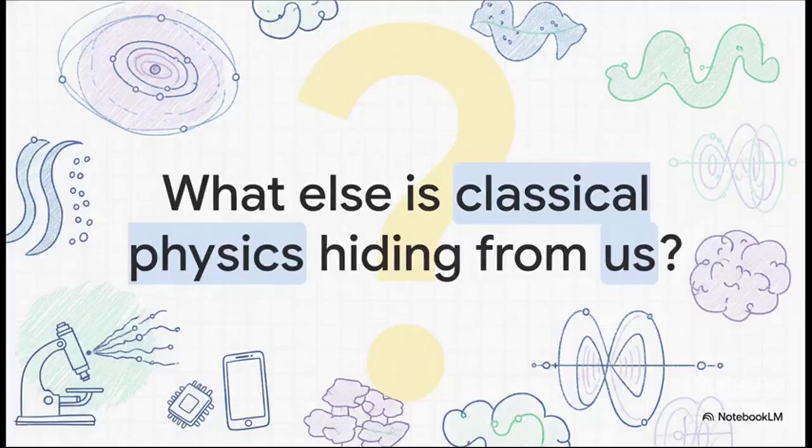The realization that matter itself has a wavelength birthed modern quantum mechanics, leading to everything from electron microscopes to the tiny chips powering our smartphones today. But it leaves us with a lingering, totally fascinating question. In a quantum universe that refuses to choose between being a wave and a particle, what else is classical physics hiding from us?